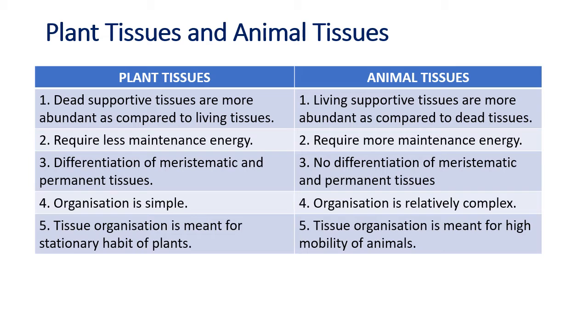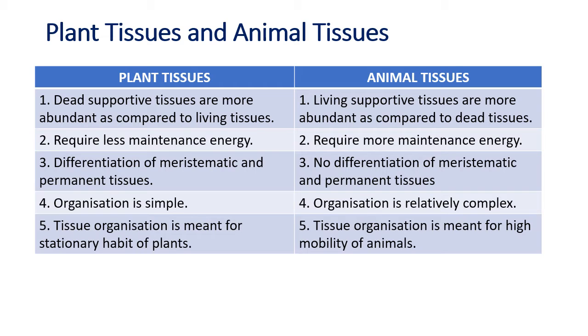Plant tissues are dead supportive tissues, animal tissues are living. Plant tissues require less maintenance energy, animal tissues more maintenance energy. Plant tissues are differentiated into meristematic and permanent. What is meristematic? Which divides throughout life. Permanent, which stop dividing. In animal tissues there is no such differentiation.